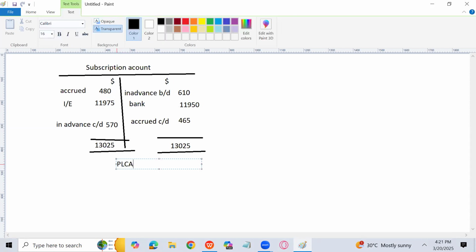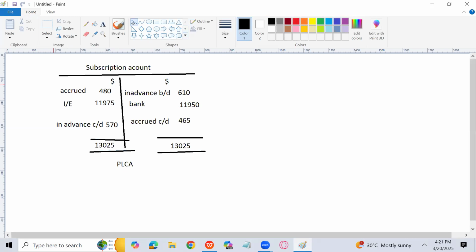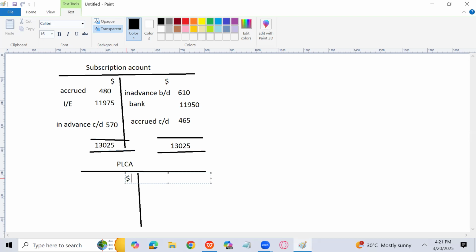Now I have to prepare purchase ledger control account PLCA to find credit purchases. We can do that easily. So let me write it down here. Here I am going to write the brought down, that is trade payables at the start. Here I am going to write the carried down trade payable at the end. Here I am going to write the payment to trade payables. And here I am going to write the credit purchases. Always remember that you can write return outwards on the debit side also. It will come purchase return. Discount receipt will also come on the debit side.